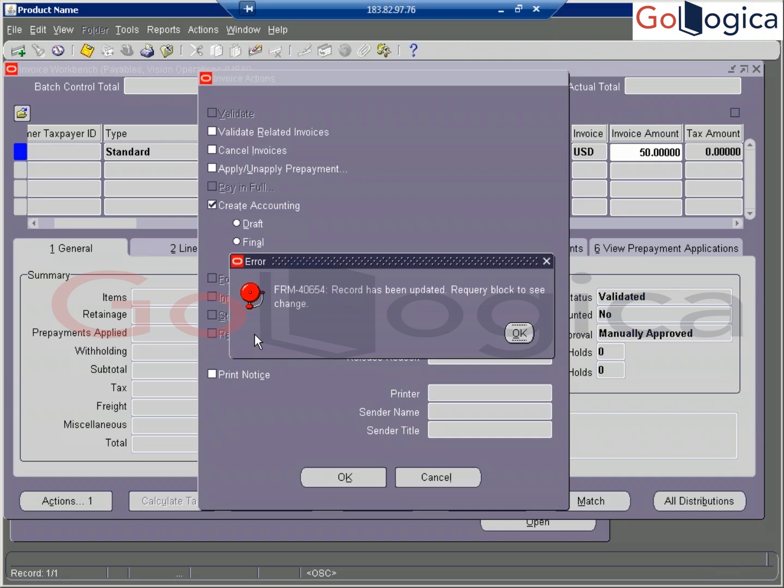Okay, fine. Now I did the final posting. Yes, done. Now the process is completed. The complete process is finished now.